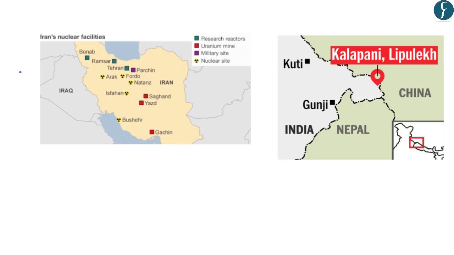Now, the Atomic Energy Agency has said that Iran has resumed the uranium enrichment at 2 of its sites. First is the Natanz and the second is Fordow. So here the names of these 2 sites can be extremely important for us from the preliminary examination point of view. Secondly, Nepal has claimed that India has included Kalapani in the state of Uttarakhand in the new map which was released by India. However, India has refuted this. So again, the location of this Kalapani can be important for us from the preliminary examination point of view. So in both these articles, you should keep in mind the locations that have been mentioned.